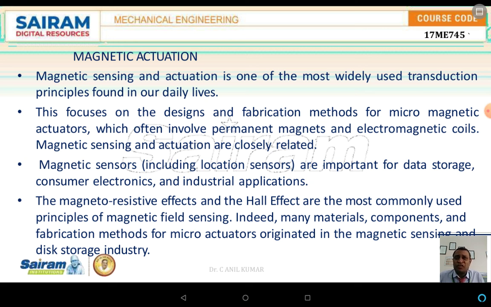sensor with respect to data storage is nothing but the magnetic tapes. The magnetoresistive effect and also the Hall effect are the most commonly used principles for magnetic field sensing. Indeed, many materials, components, and also fabrication methods of microactuation originated in magnetic sensing and the disk storage industries. These magnetic actuators or magnetic sensors play a major role in the field of disk storage.